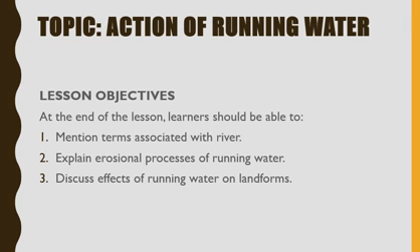Today we shall be looking at the topic Action of Running Water. Lesson objectives. At the end of the lesson, learners should be able to: 1. Mention the terms associated with river. 2. Explain erosional processes of running water. 3. Discuss effects of running water on landforms.